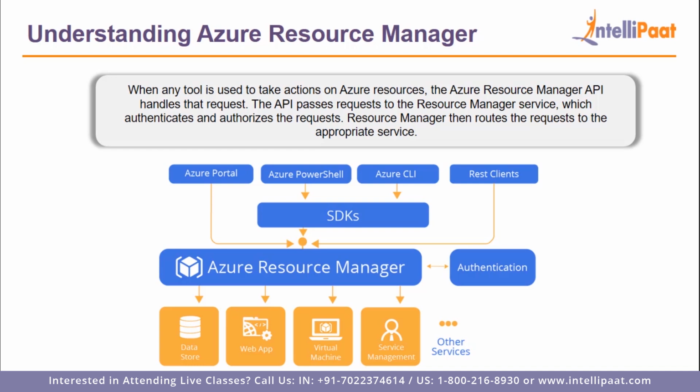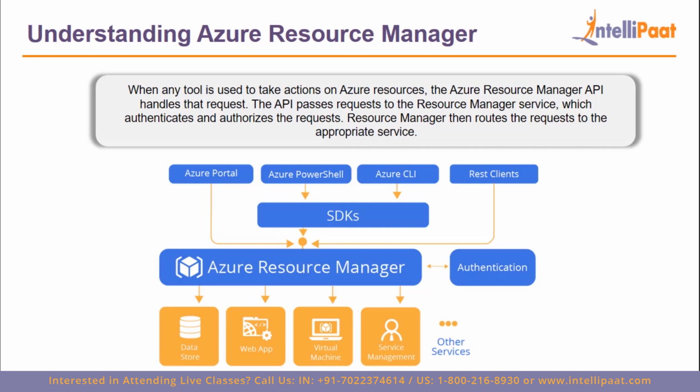Now Azure Resource Manager will take that request and authenticate and authorize it, which means it will check whether, as an Azure user, you have the permission to do what you're trying to do using any of these tools, right?